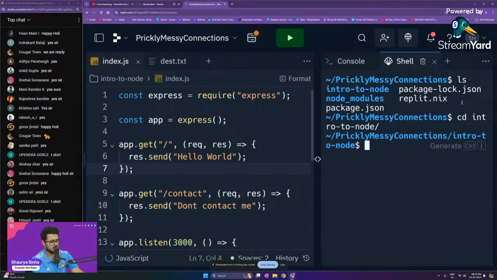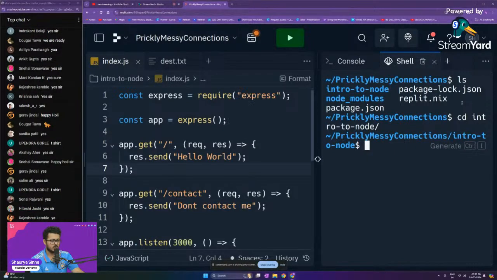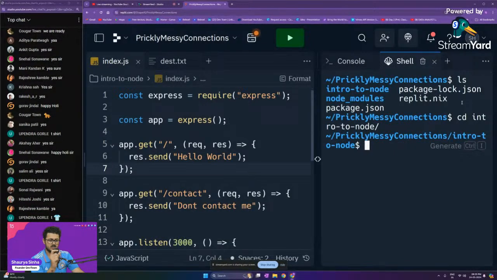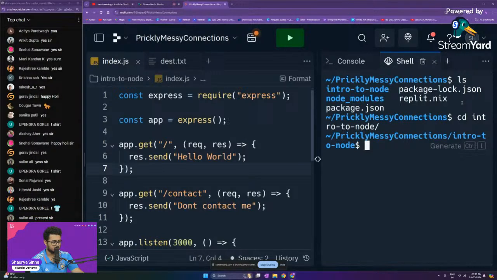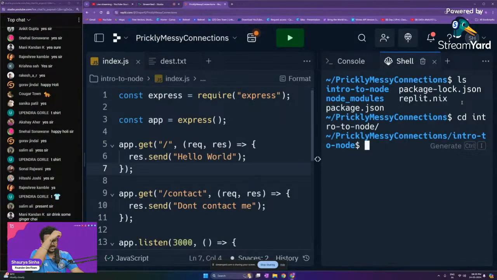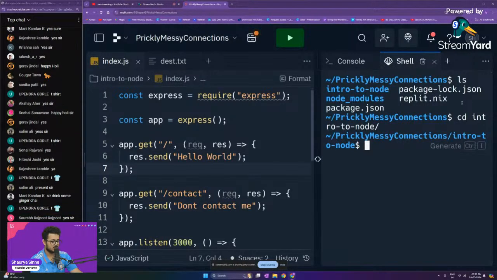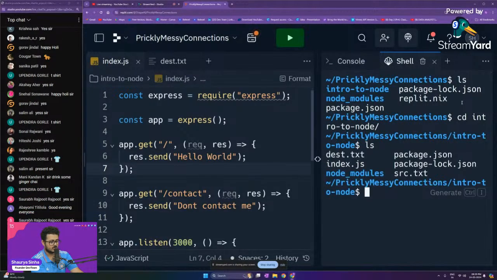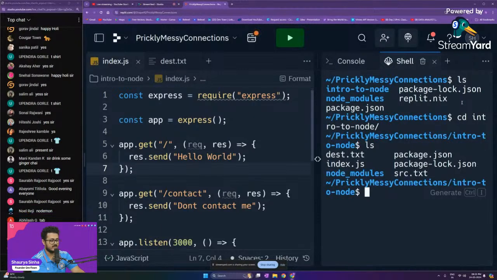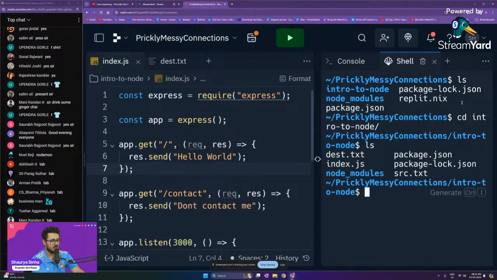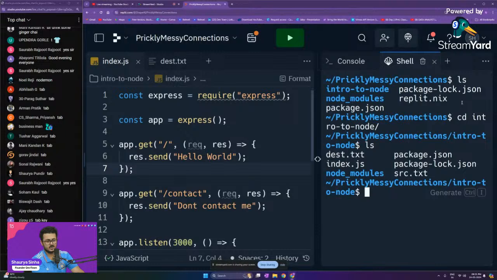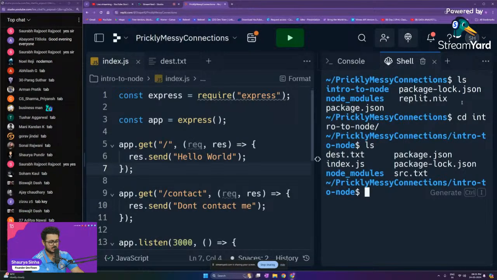Okay guys, what was the shortcut to autocomplete a particular word inside of the terminal? For example, I don't want to write intro to node, the entire thing. I'll just write intro. What was the shortcut to autocomplete it? Tab. Very good, guys. So I'll just press intro and then Tab and it will autocomplete that for me.